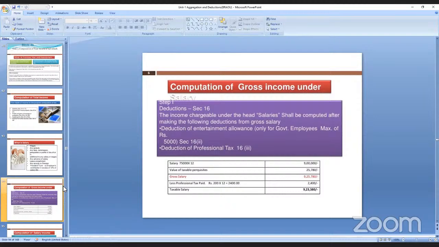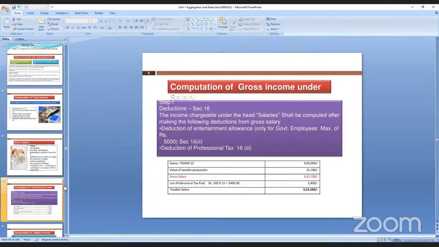And next is the value of taxable perquisites. How much? It is 25,780. That is the taxable perquisites. When we add these two, we get the gross salary. Okay. And he is paying professional tax, which is a deduction under section 16(3). So professional tax is 200 per month.